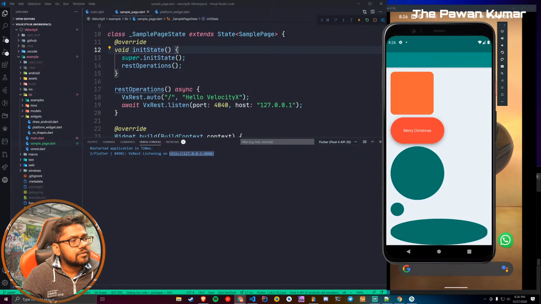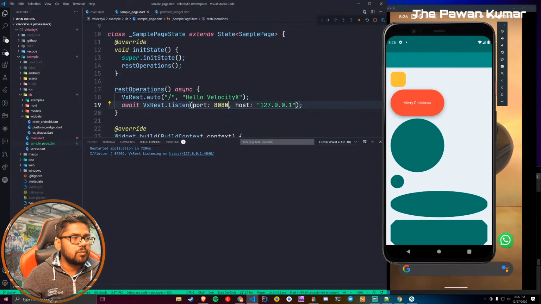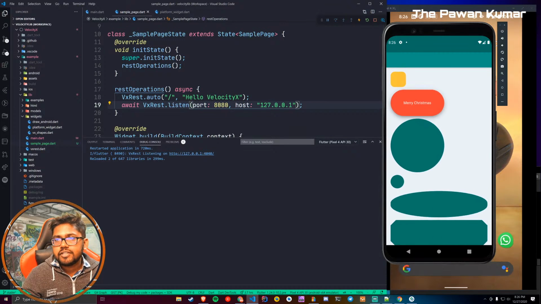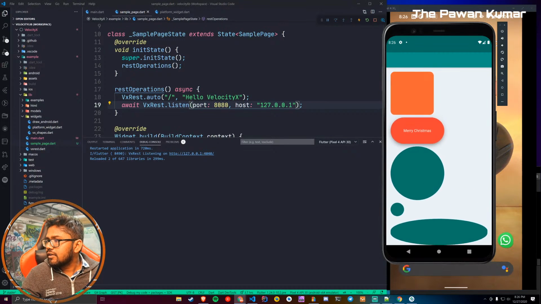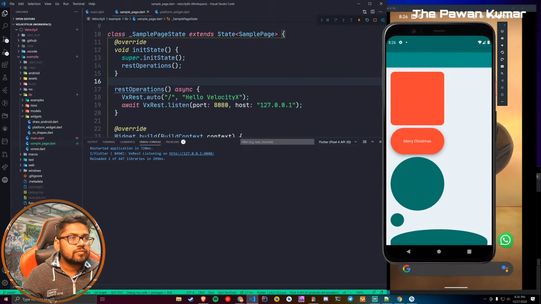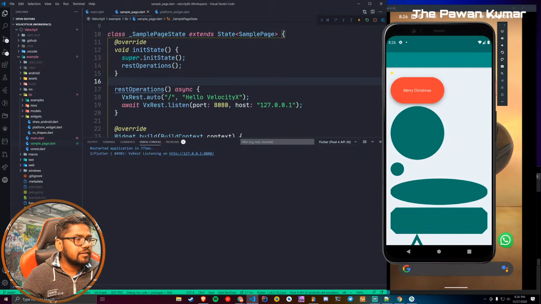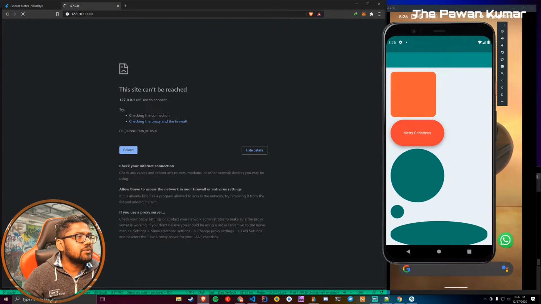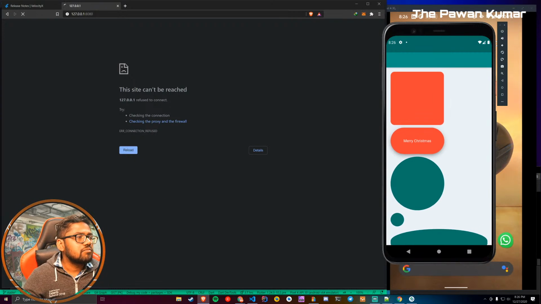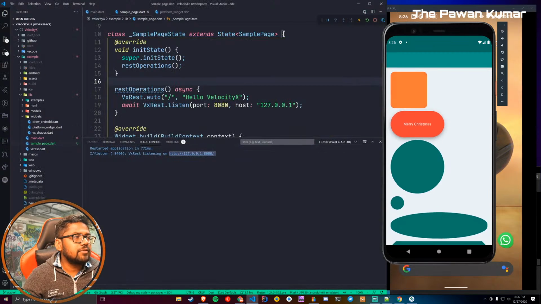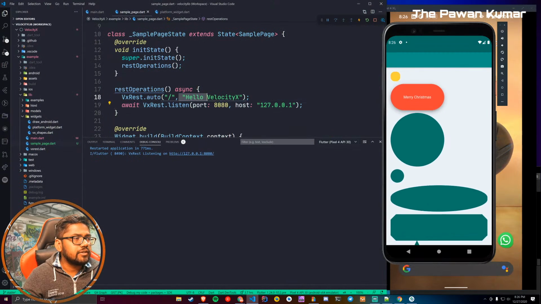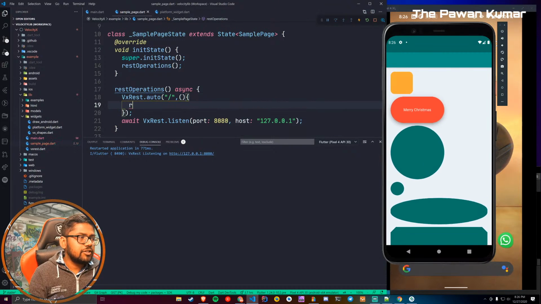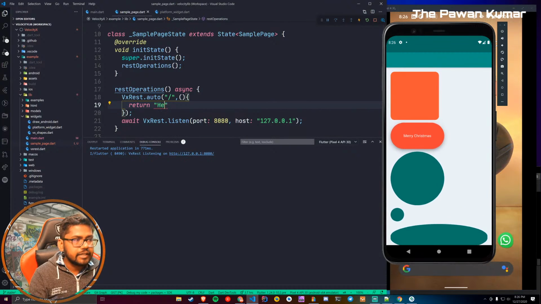What else is left? Let's try to run it on some other port. Okay, this also we can try at least once, just for the sake of trying it out. Let's try restarting as well. This is looking like a different issue to me. So it is failing for some reason. I really don't know what might be the reason, because ideally it should have worked, and this live stream is failing, which gives me another reason to not release it until it is actually working.